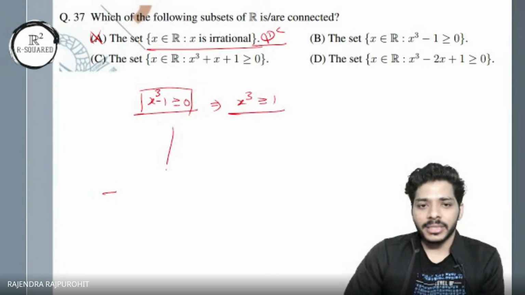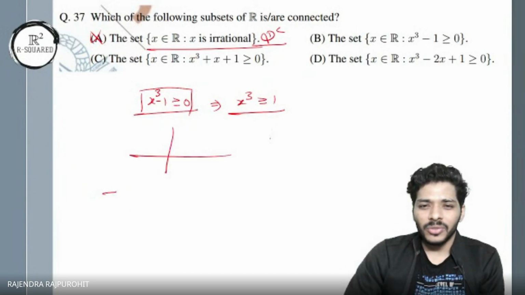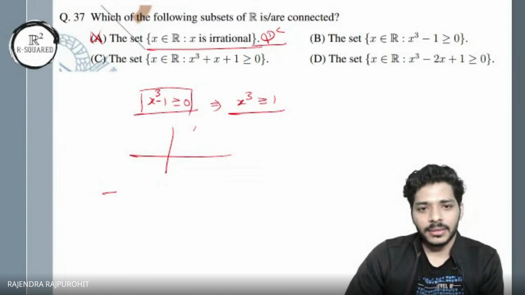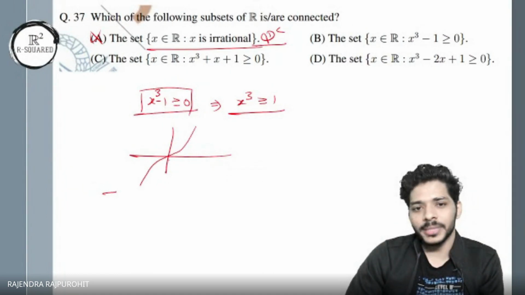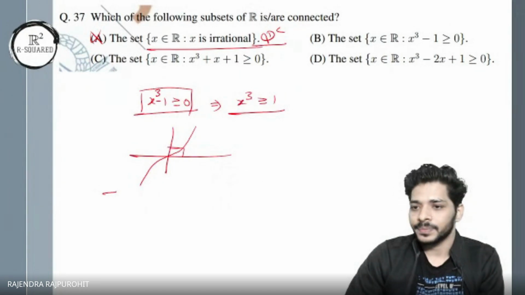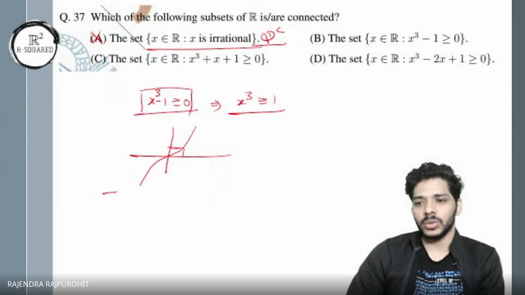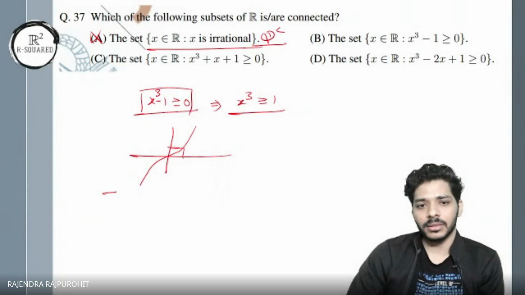And if I look at the graph of x cube, I get this. And x cube is equal to 1 at this point. Right. So I get just all these x.